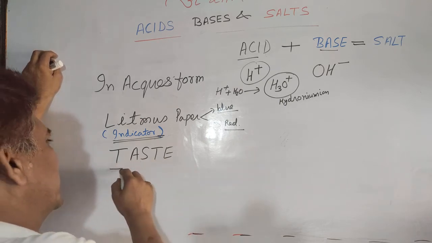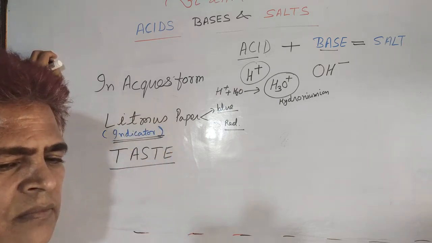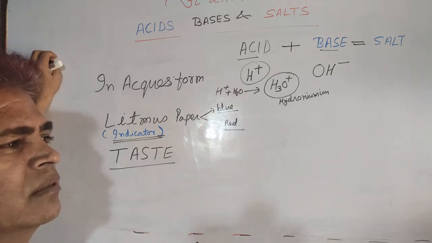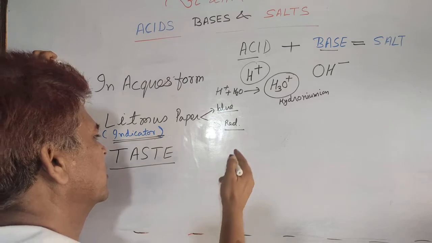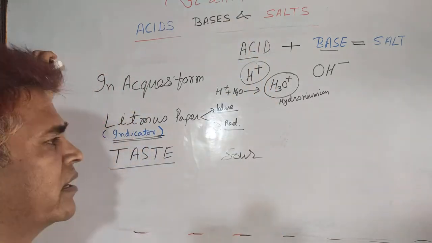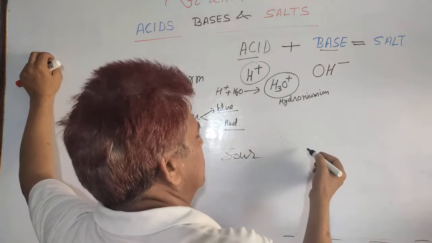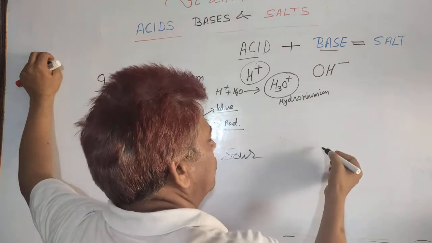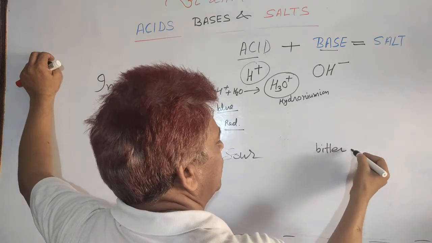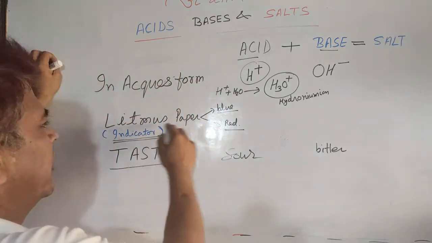And the third technique is taste. Any acidic substance, if you put it on your tongue, tastes sour, while a base tastes bitter.